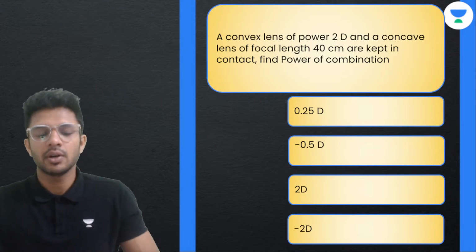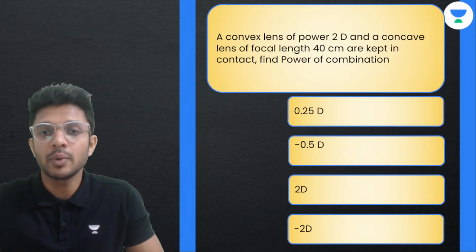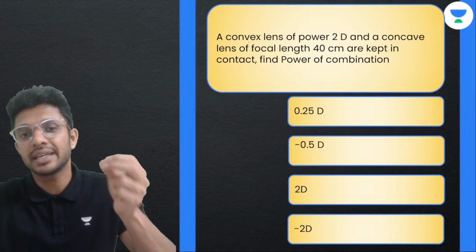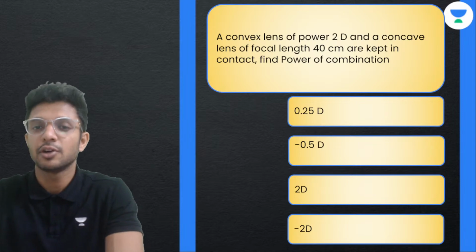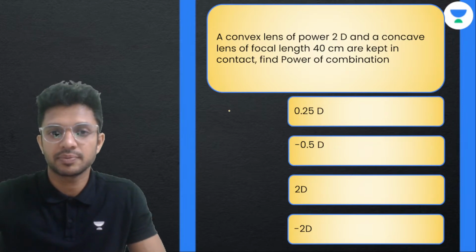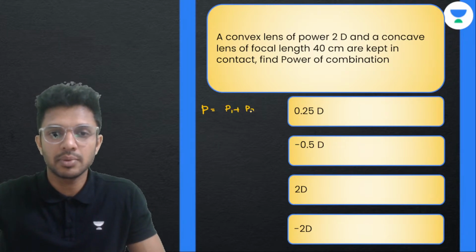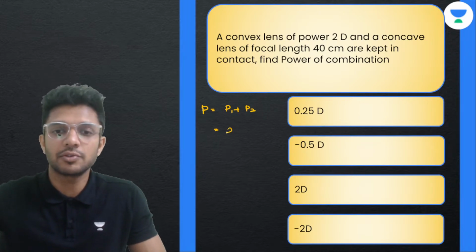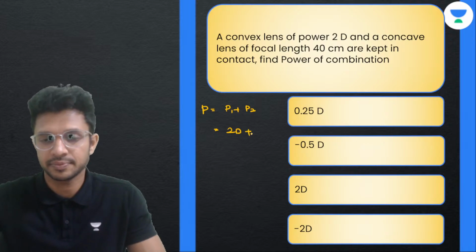Okay. Now we will go with the question. Look. A convex lens of power 2 diopter and a concave lens of focal length 40 cm are kept in contact. Find the power of the combination. We all know if two lenses are combined, the net power is equal to the power of the first one plus the power of the second. A convex lens has a power of 2 diopter.